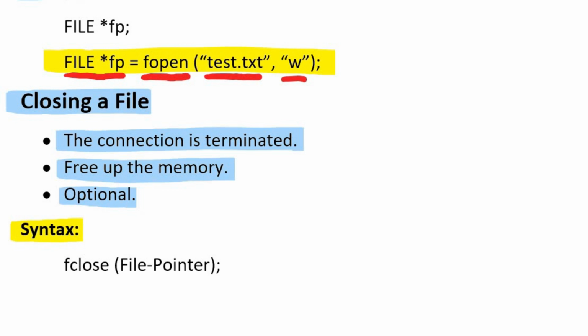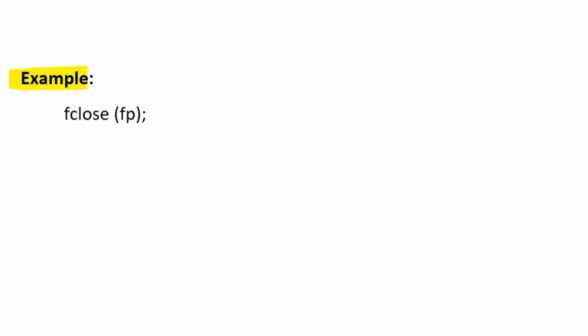The syntax for writing the close statement is: we write the fclose function, and the parameter of this fclose function is the file pointer. The example is fclose, and inside the parentheses we write the pointer fp, and this file pointer fp is terminated immediately.